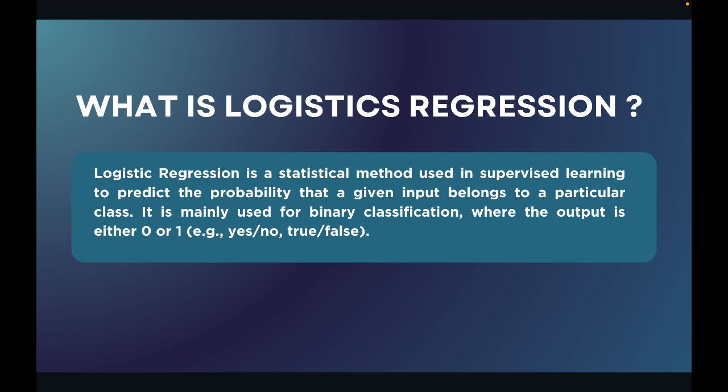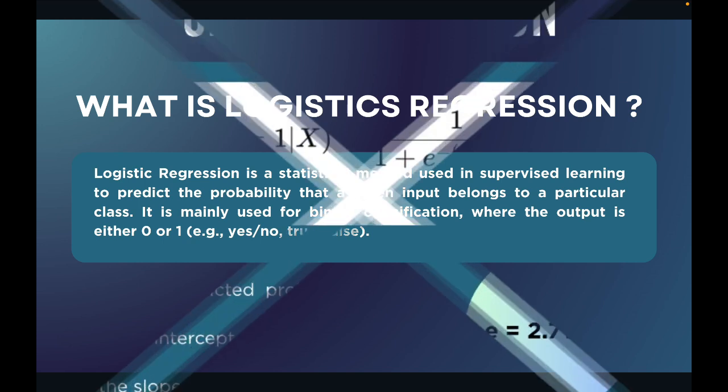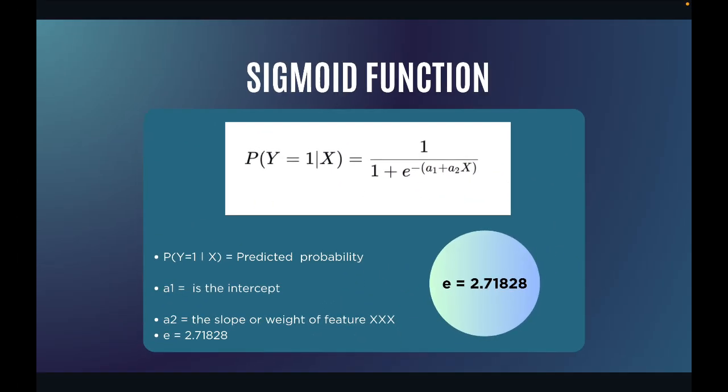Now when we are learning about logistic regression, we should know the logic behind the scenes, what is working when logistic regression is being created. What is the terminology behind logistic regression? That is the sigmoid function. So we will quickly understand the sigmoid function a bit, what it is. I'm not going to explain it in depth because most of the concepts are cleared in the previous videos. So here this sigmoid function is there.